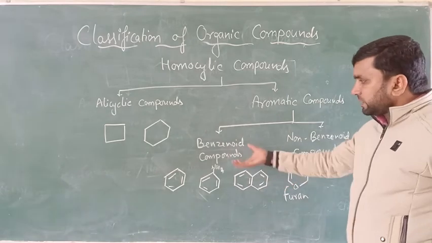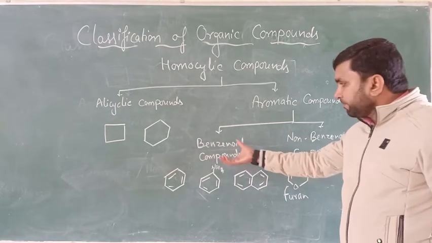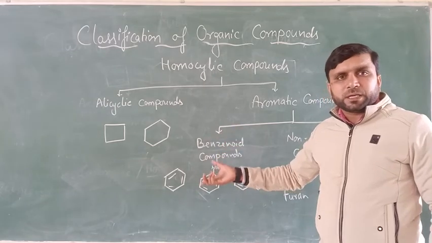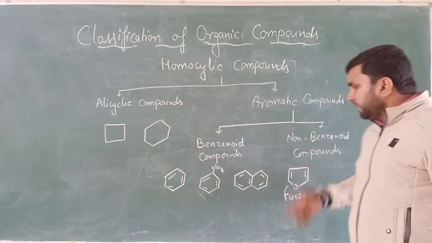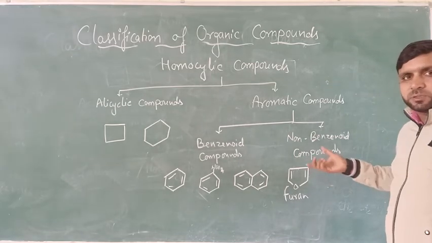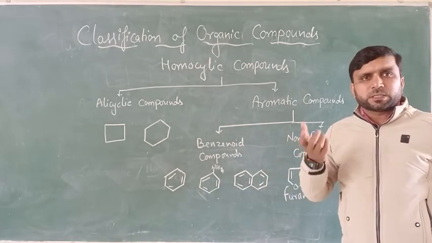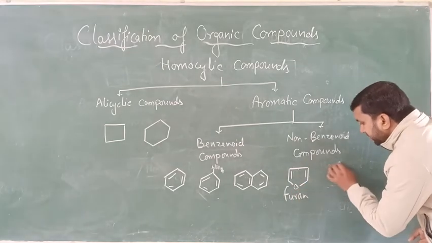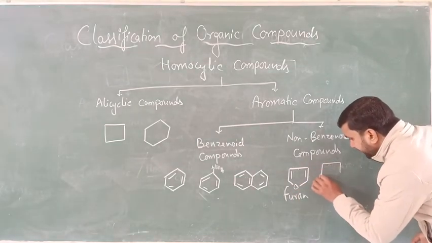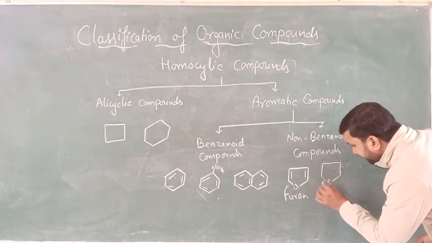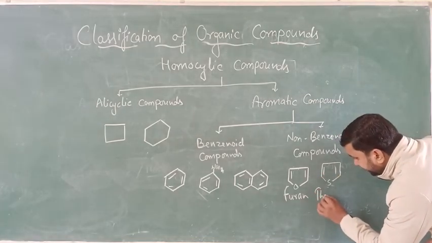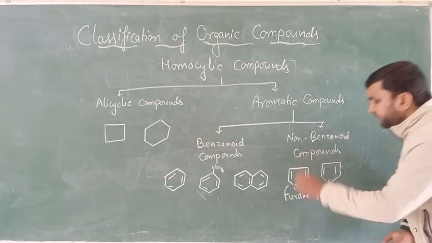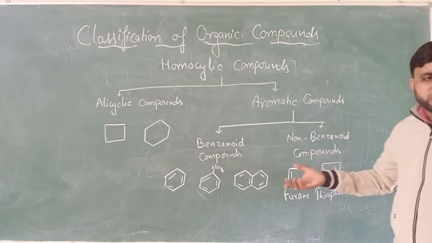Here aromatic compounds are further classified into two groups. I am summing up: benzenoid and non-benzenoid. Benzenoid compounds are those aromatic compounds which contain at least one benzene ring. Non-benzenoid aromatic compounds are those which do not contain a benzene ring. In place of oxygen, if you write sulfur, it is another example, which is called thiophene. So furan as well as thiophene are examples of non-benzenoid structures.